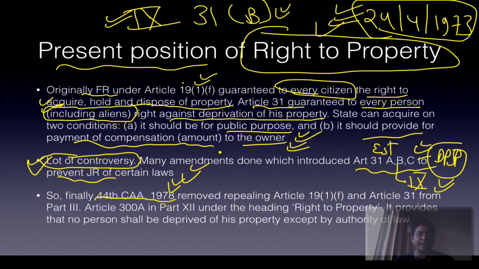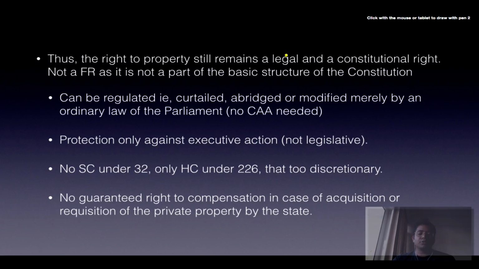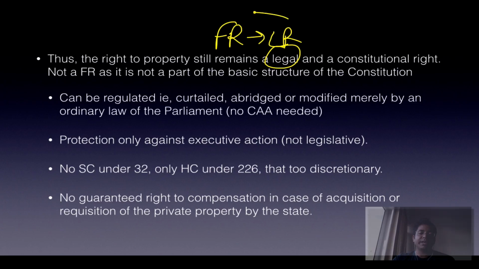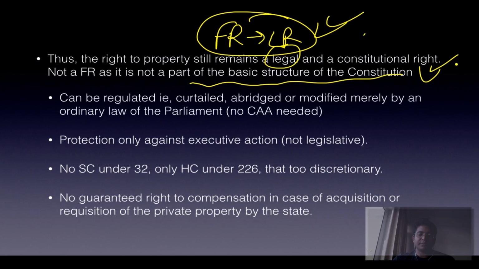It removed article 19 clause 1 subclause F and article 31 completely. It introduced article 300A in part 12, right to property. It simply reads, no person shall be deprived of property except by authority of law. So the fundamental right was converted into a legal right. So what are the implications of this? It does not become a part of the basic structure of the constitution, first of all. So no need of a Constitutional Amendment Act. It can be regulated or modified by ordinary law.